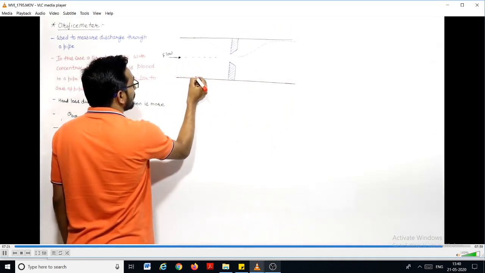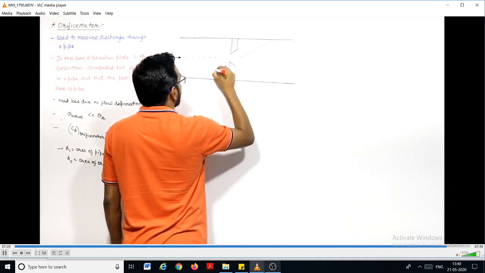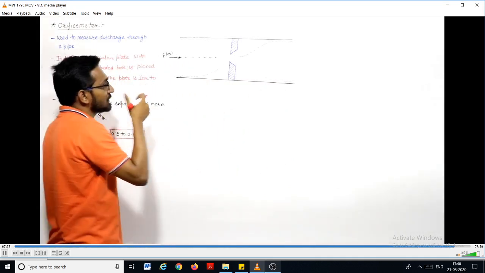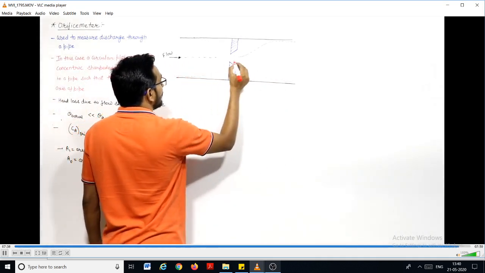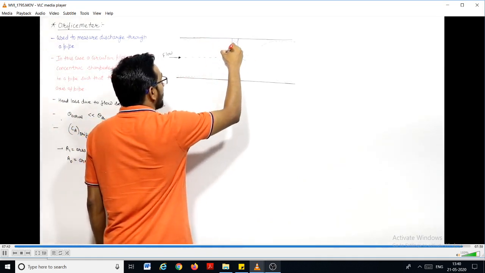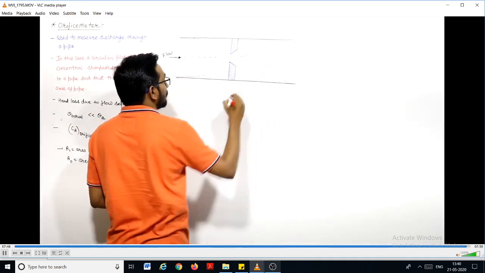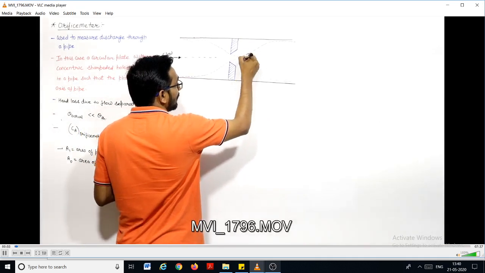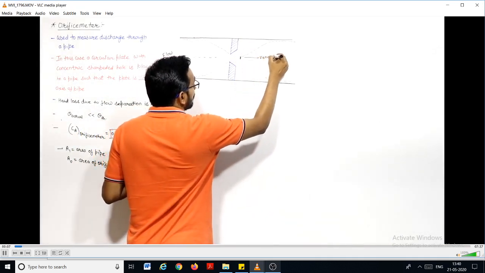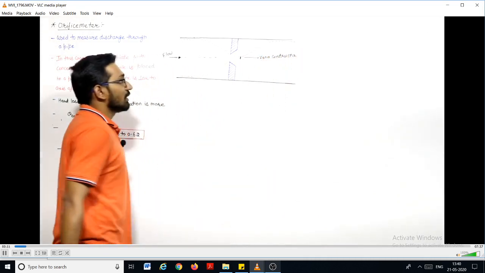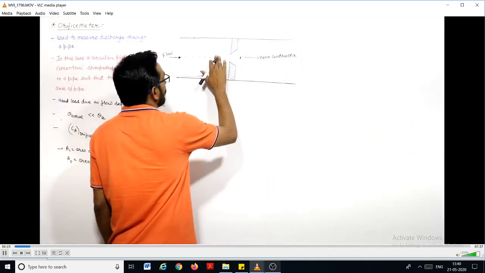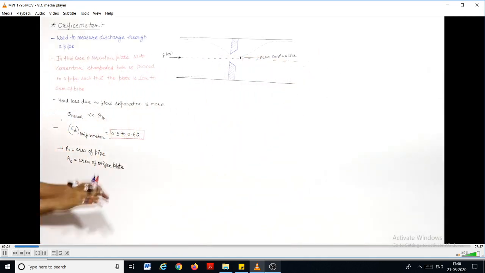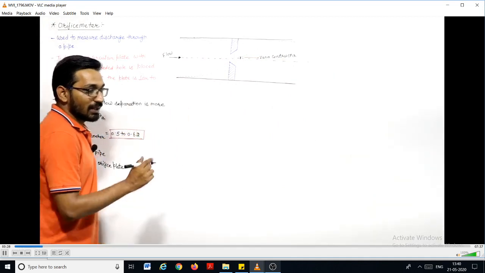Similarly, there is one streamline coming in this direction from the bottom, and they will go like this, right? This is the flow pattern of the streamlines which is coming. This is the bottommost streamline. This is the topmost streamline, right? And I can say this minimum flow passage, this minimum area, is known as vena contracta. Now we can draw this axis. Right, this is the axis of the pipe.